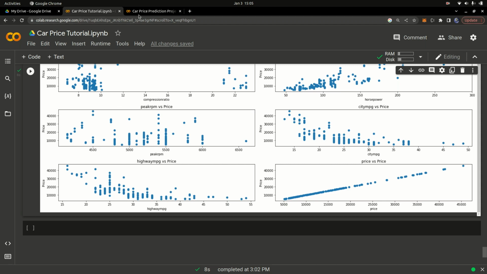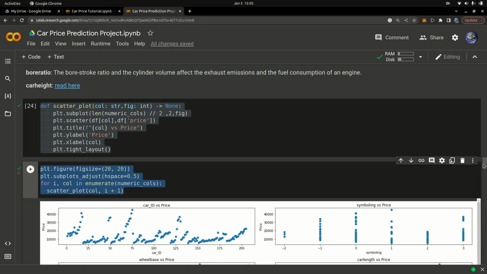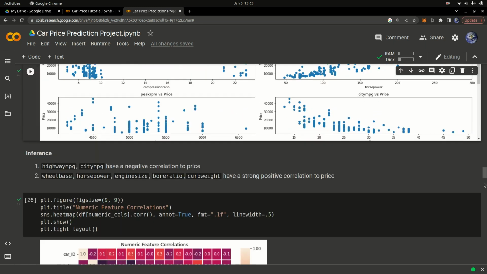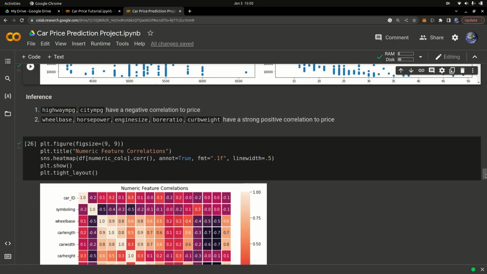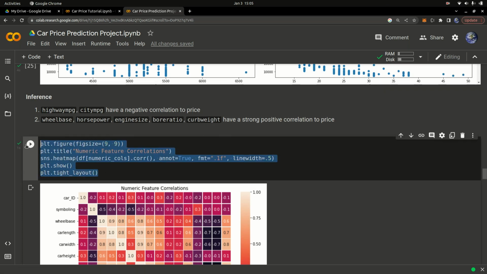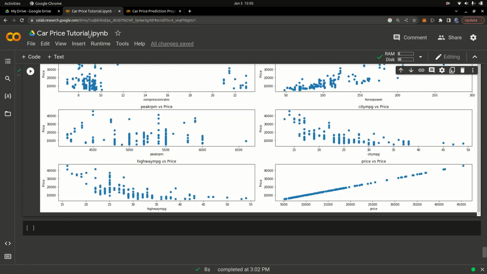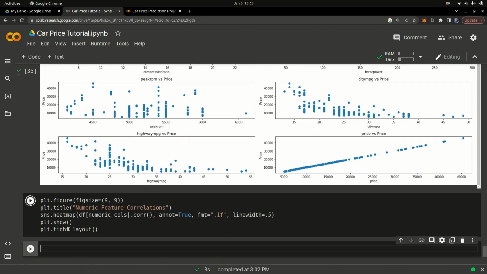Once I have that done, I'm just going to scroll down, and we can draw the different inferences from that data. All this is going to be available on this notebook, with the link in the description. So let me paste that code there and run it and see what we get. We're looking at the numeric features and their correlation.